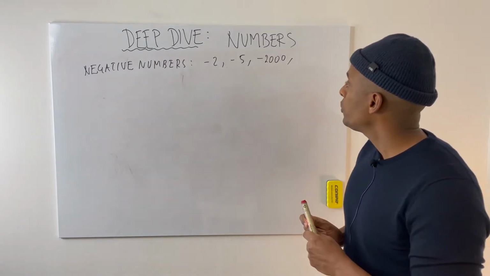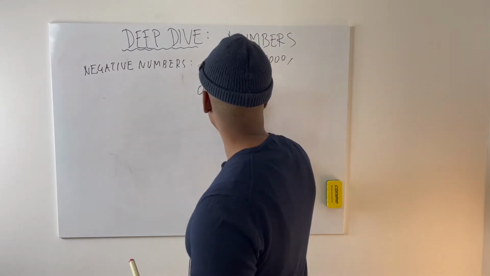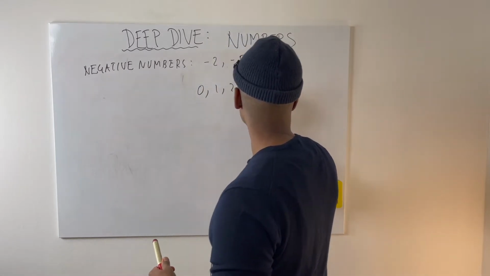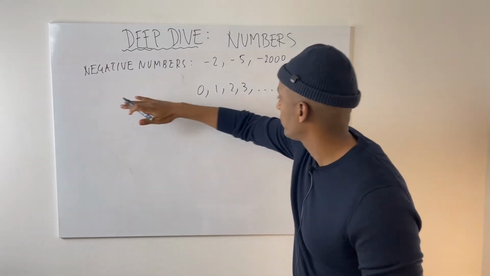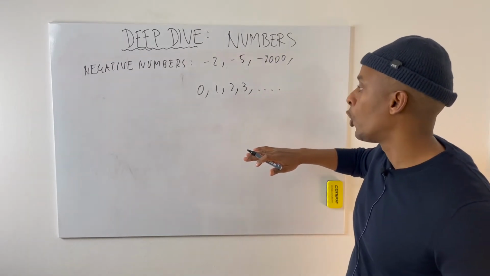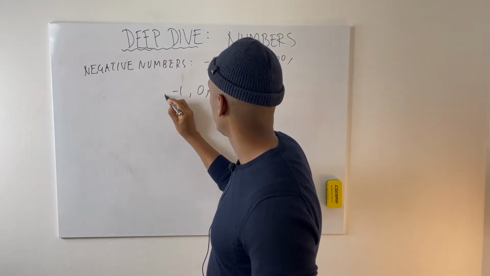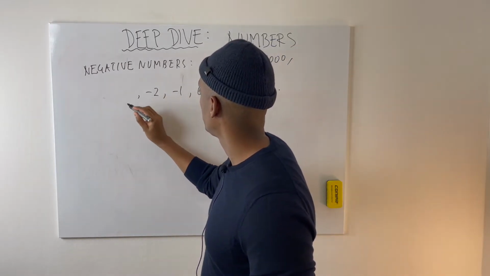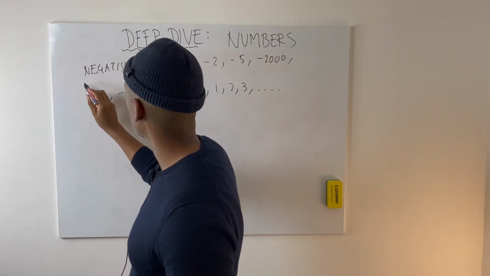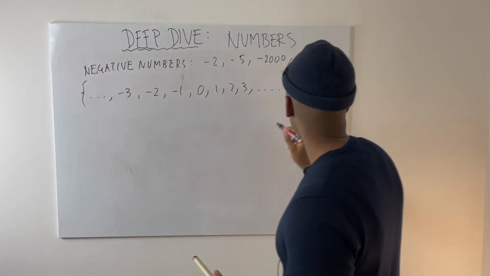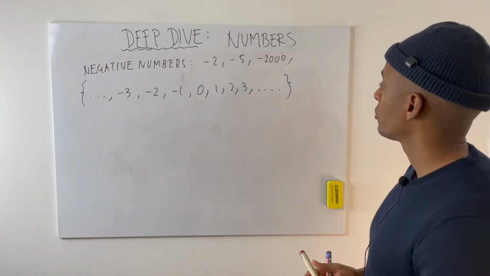So what we do now is we had our list of natural numbers, right? It was like this. And now we're going to add the negative whole numbers. So we're going to add -1, we're going to add -2, we're going to add -3, and keep going. Okay. So this is the list now.